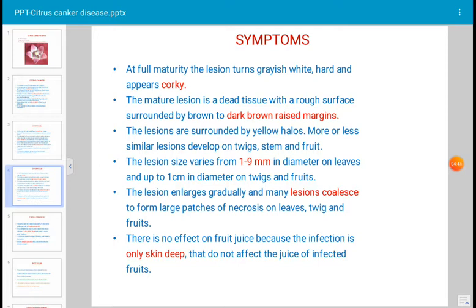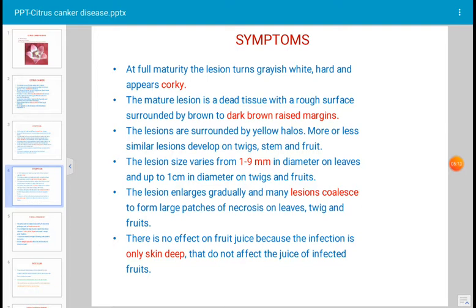It ranges from 1 to 9 mm in diameter on the leaves and up to 1 centimeter in diameter on twigs and fruits. The lesions, that means the spots, enlarge gradually and many lesions coalesce, that means merge, to form large patches of necrotic tissue on the leaves and other affected parts of the plant.